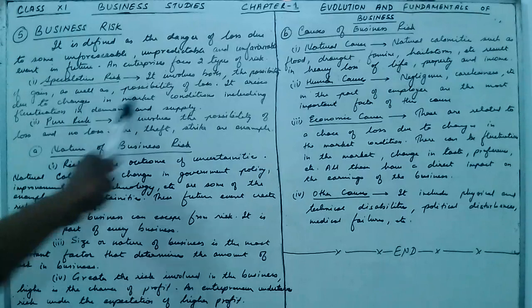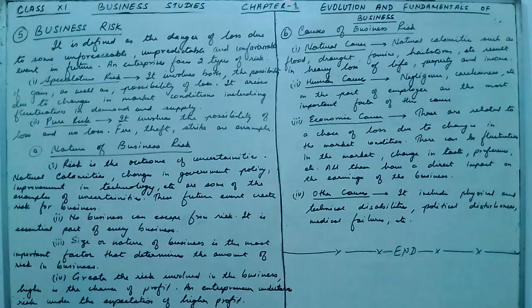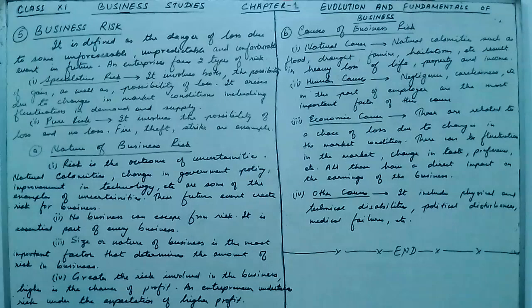It arises due to change in market conditions, including the fluctuation in demand and supply of goods or services.